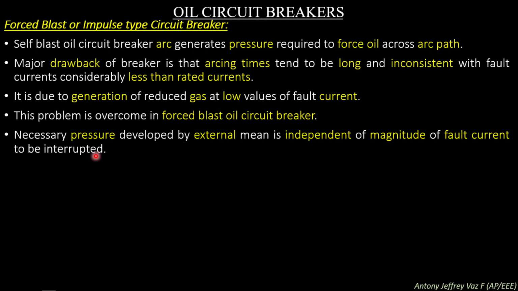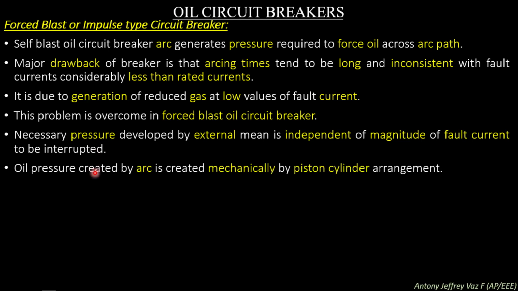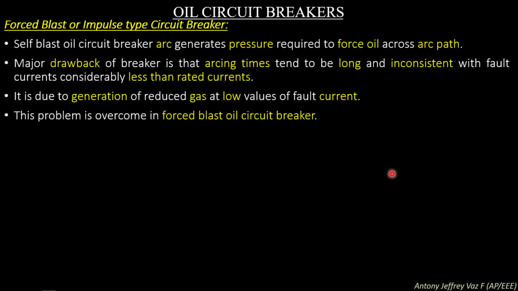So in the force blast circuit breaker, with the help of external means, with the help of a piston, the pressure is inserted in the oil with the help of a piston arrangement. Oil pressure, instead of being created by the arc, is created mechanically with the help of a piston cylinder arrangement.